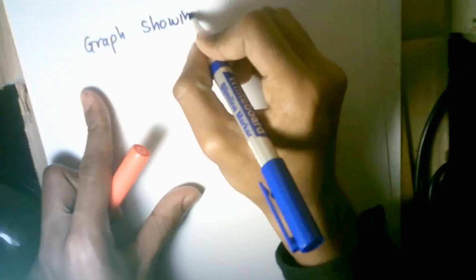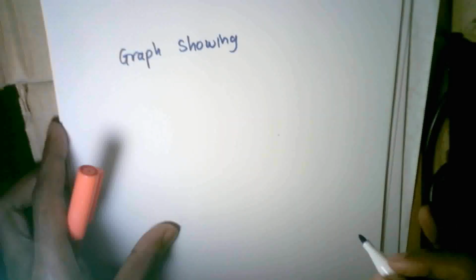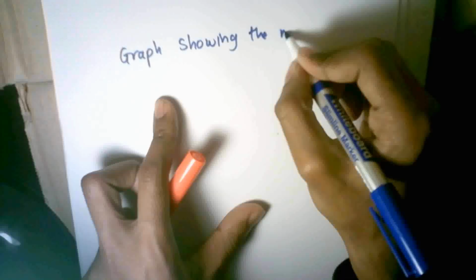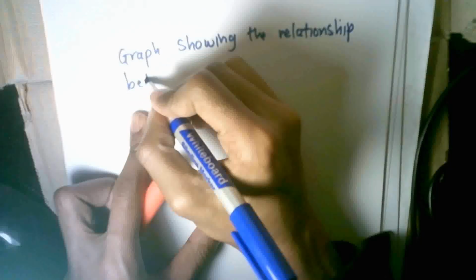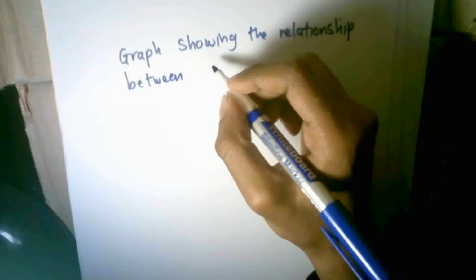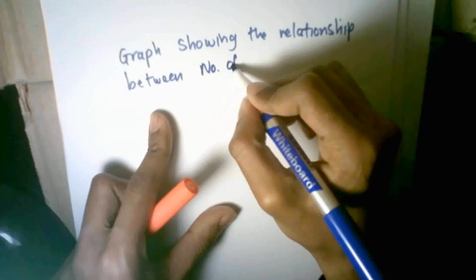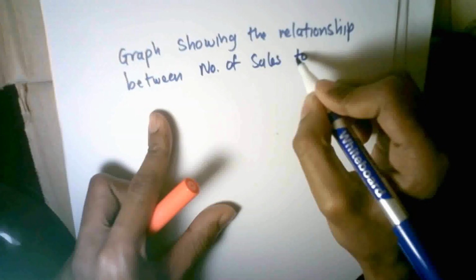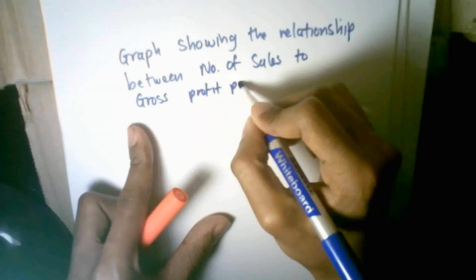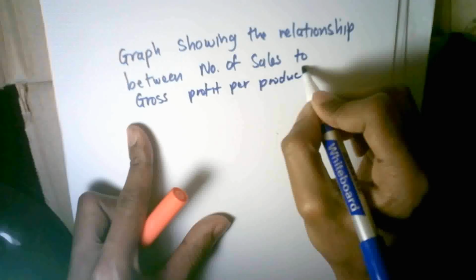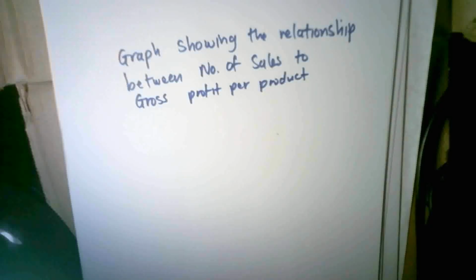It should be something like: Graph showing the relationship between number of sales to gross profit per product. Gross profit per product, right? And of course, let me use my ruler so that it looks much more accurate.